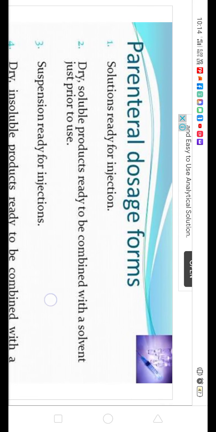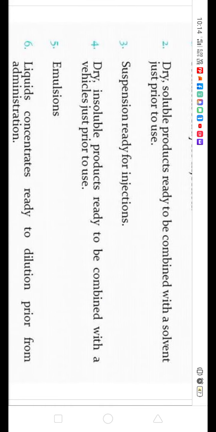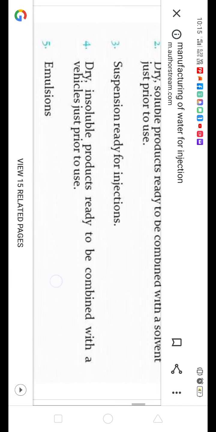Today we will see the parenteral dosage forms. They are solutions ready for injection into the body, and they are also given in the form of dry soluble solids ready to be combined with a solvent before use. Suspensions can be given by injection, and sometimes dry insoluble products can be combined before use and converted into suspensions. Emulsions and liquid concentrates which are ready to be diluted before use are all called parenteral dosage forms.